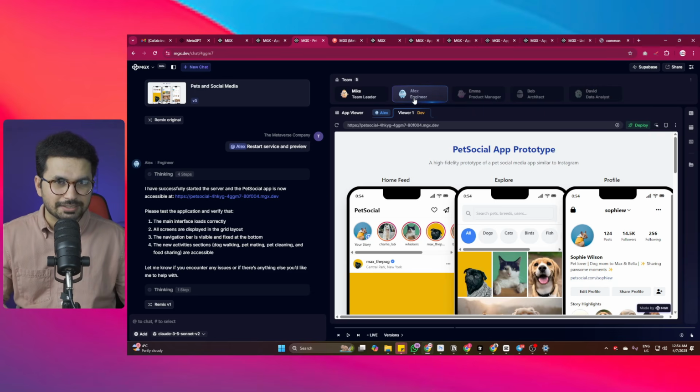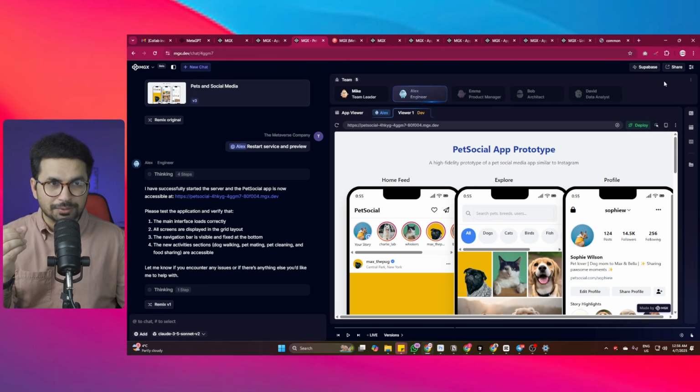So each of these AI agents just act as a team member. So let's suppose if you have to restart and preview this project, you'll just ask Alex in your chat to restart and preview. Similarly, if there is an architect related issue, you can ask Bob. And if there is an overall project related question, you can directly ask Mike. And Mike has capability to assign different tasks to any of these AI agents.